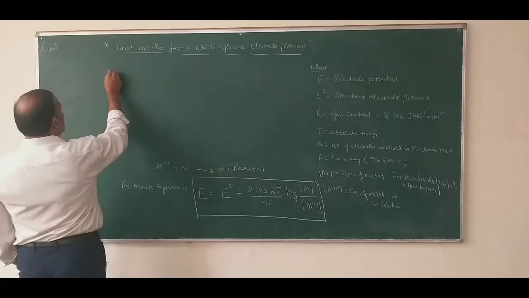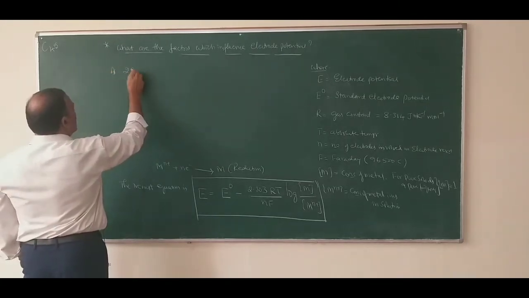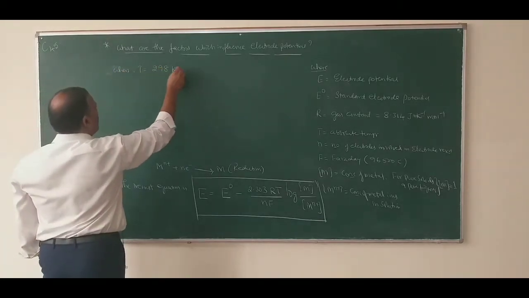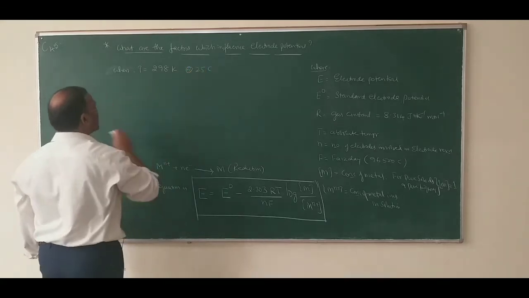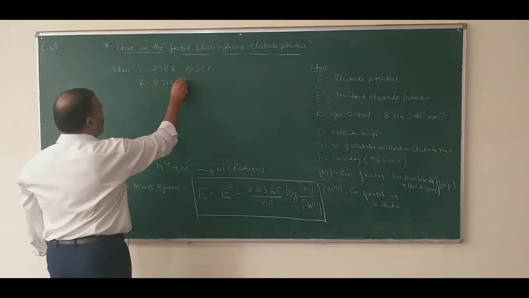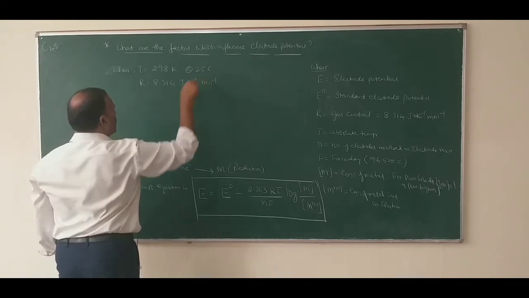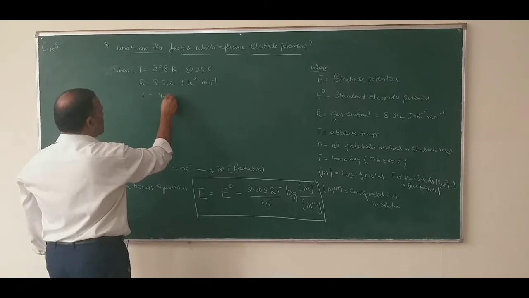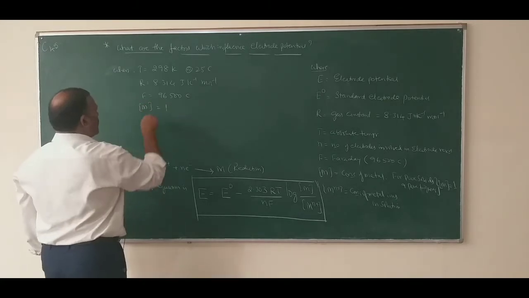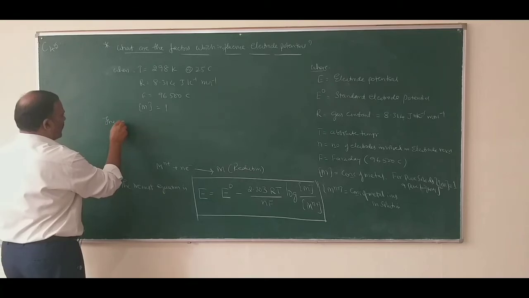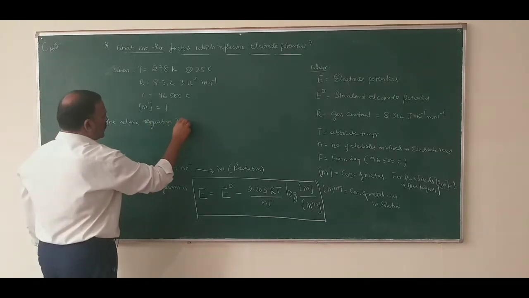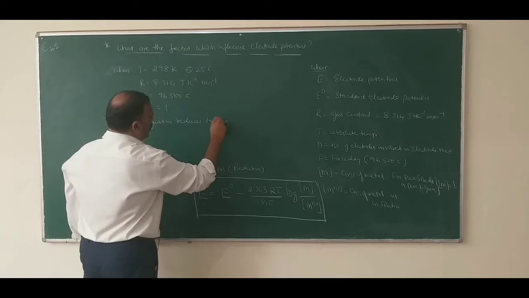In continuation, when T equals 298 Kelvin or 25 degrees centigrade, R equals 8.314 joule per Kelvin per mole, F equals 96,500 coulombs, and M is equal to 1. The above equation reduces to the form